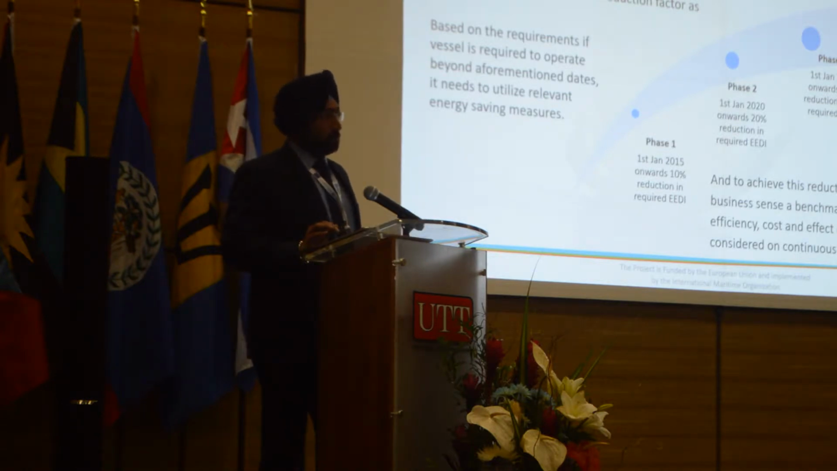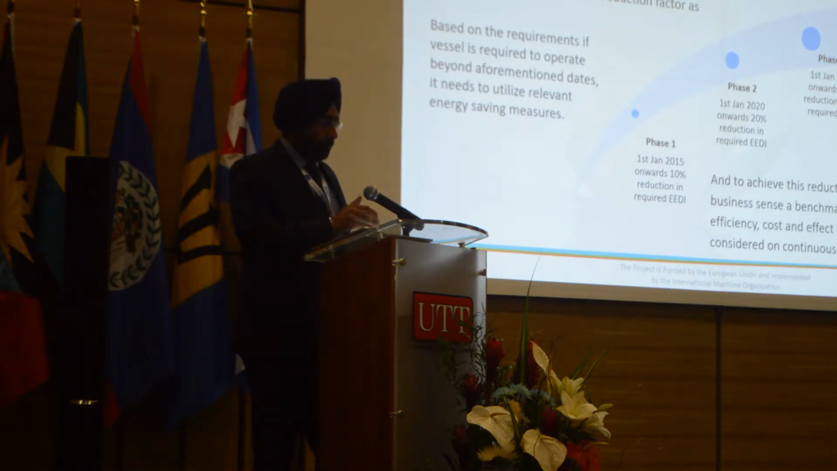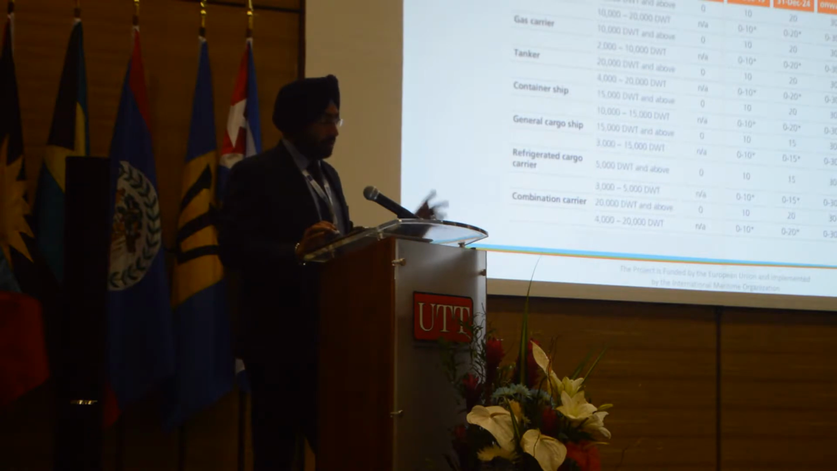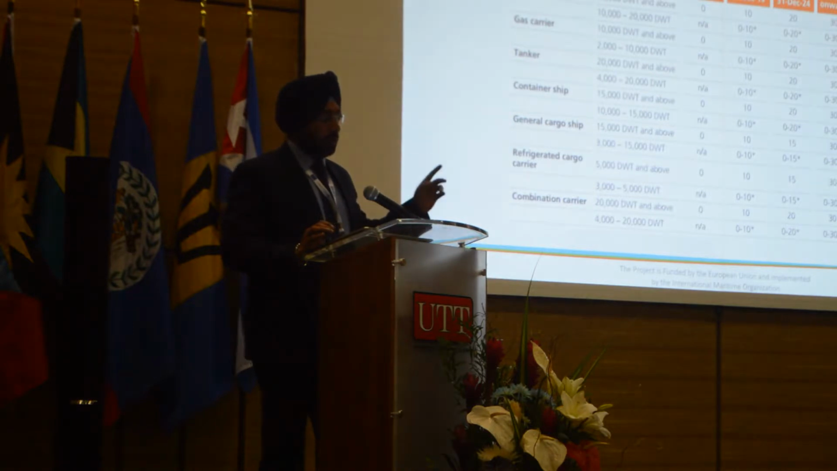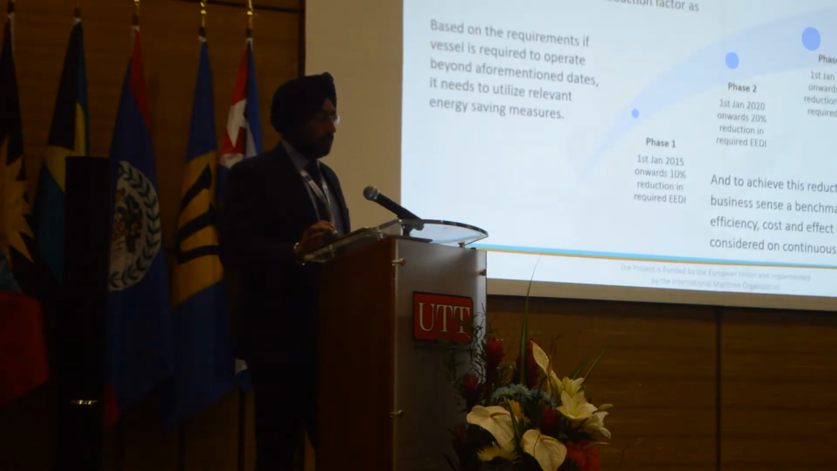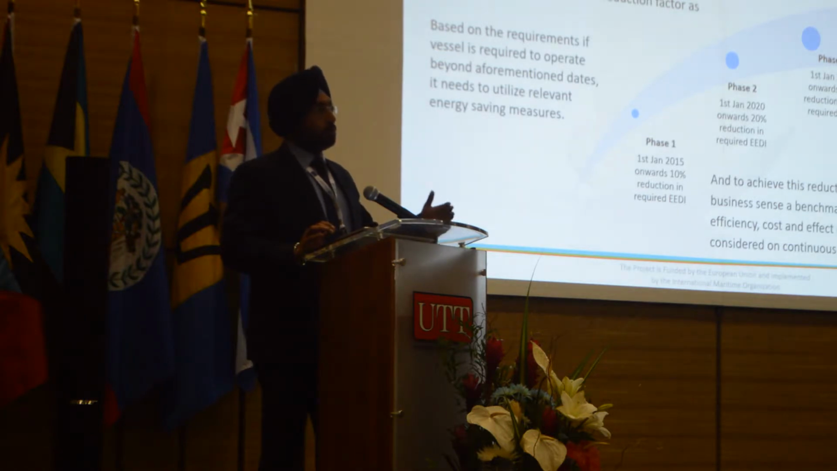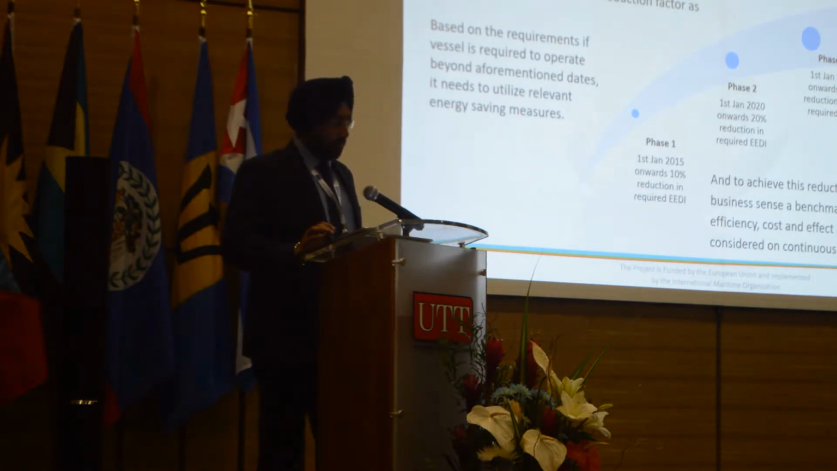Just to make that a little simpler, we can take an example of a vessel, say 20,000 deadweight, a normal bulk carrier, and the EEDI reference line must sustain the reduction factor. We can see there are 3 phases. From 1st January 2015 onwards, a 10% reduction is required. In phase 2, a 20% reduction is required, and by 2025, a 30% reduction is required. I'll just go back here. You can see in the first line, bulk carrier of 20,000 deadweight and above, you will see 0, 10, 20 and 30. That is the percentage reduction factor which is required if a ship owner wants to operate his vessel beyond these dates.